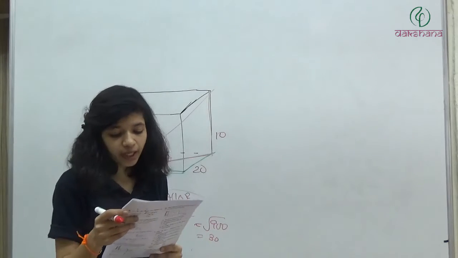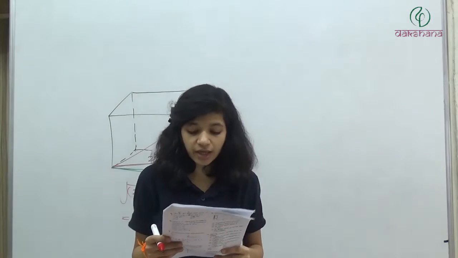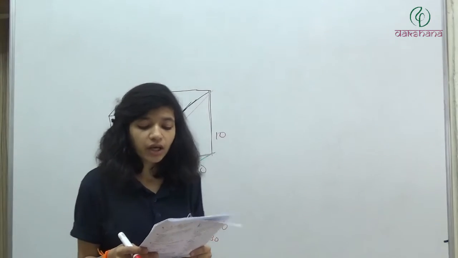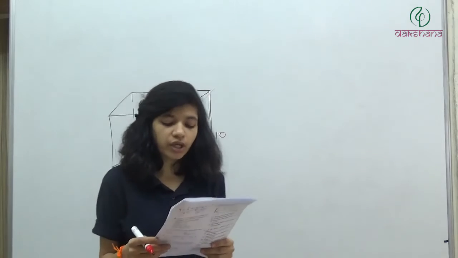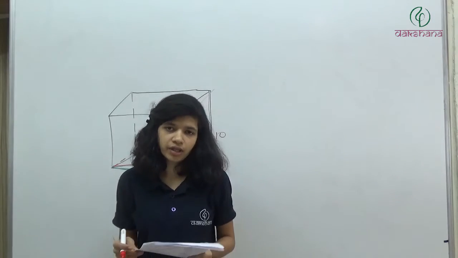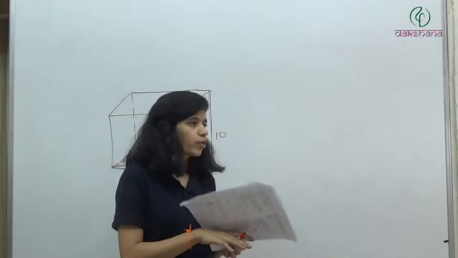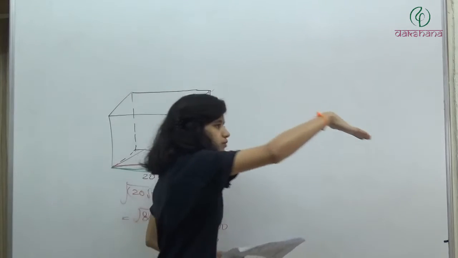So displacement will be 30 meters. Question number 60. Which of the following is a one-dimensional motion? Landing of an aircraft. आपने एयरक्राफ्ट की लैंडिंग तो देखी ही होगी, ऐसे जाता है वो, ठीक है.